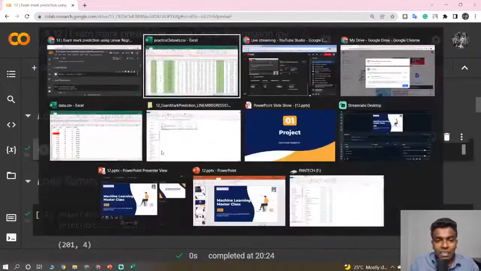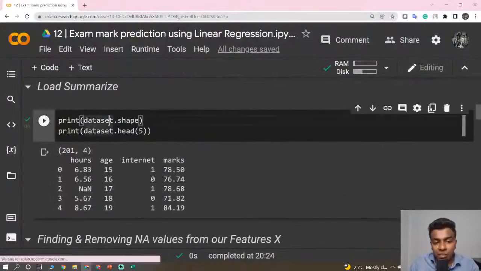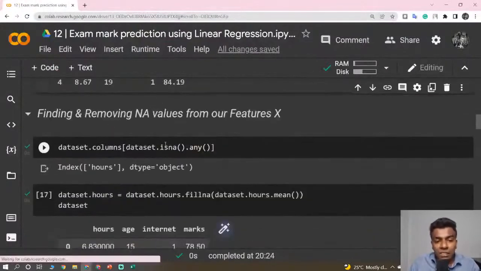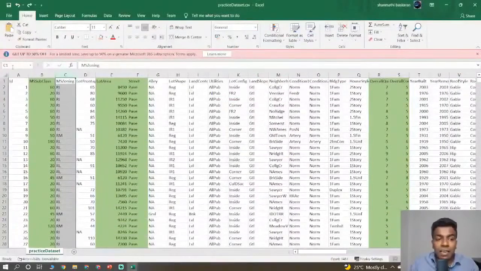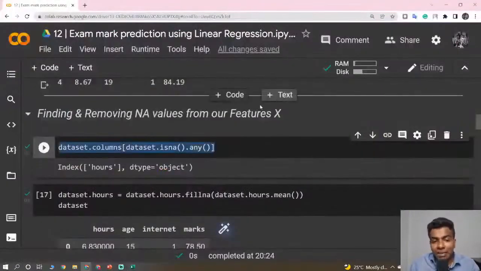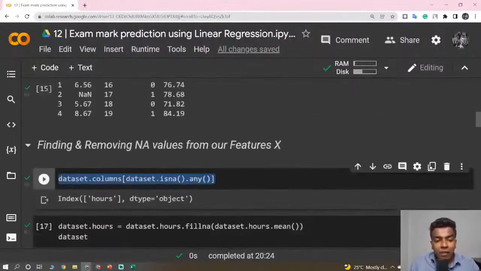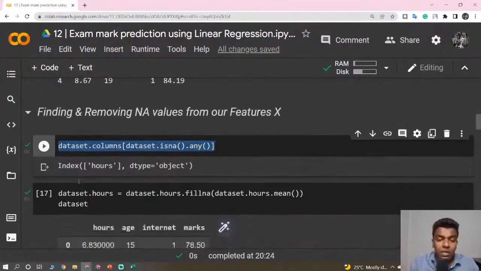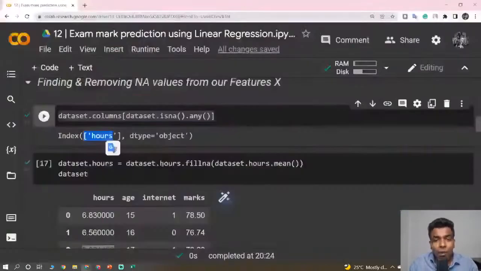Here in place of data.csv, you need to give the name practice dataset.csv, and then summarize our dataset. Before processing the dataset, if you are deleting from the dataset, delete the rest of the columns which we are not going to include as features. Load the dataset into this online notebook, then run this part to find out which columns have not available values. Once you have found the certain columns, specify the column as you did here, and replace the not available values.